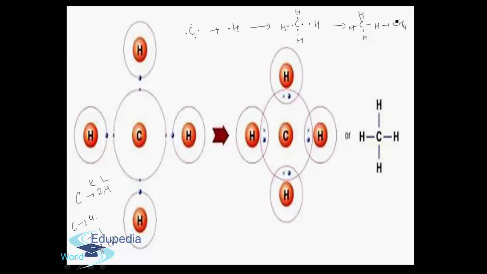Friends, please note that covalent bonds are formed between two non-metals and the electrovalent bond forms between a metal and a non-metal, right?